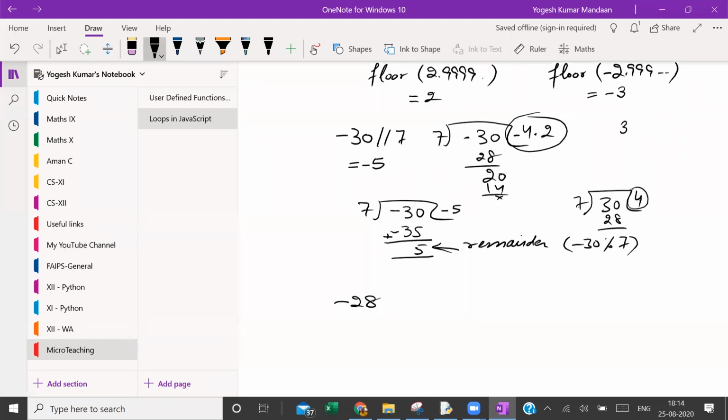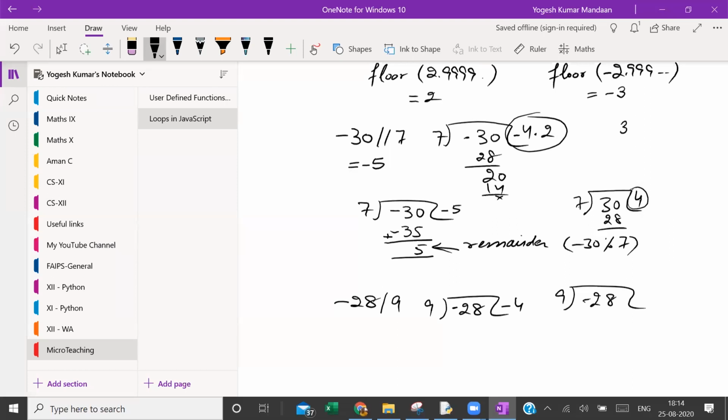Let's take another example. It will be clear. Minus 28 divided by, you give me any number? 9. I will do 28 divided by 9. 9 3s are 27. Answer will be negative, point something. So I know that floor division is going to give me -4. So let me directly write -4 here. Why the negative? Because whenever the dividend and the divisor have opposite signs, the quotient is always negative. Always.